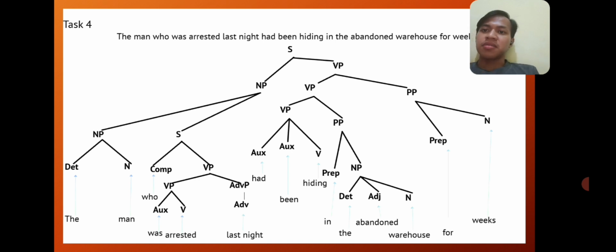and in the verb phrase we have had as an auxiliary, been as an auxiliary, hiding as a verb, in as a preposition, the as a determiner, abandoned as an adjective, warehouse as a noun, for as a preposition, and weeks as a noun.